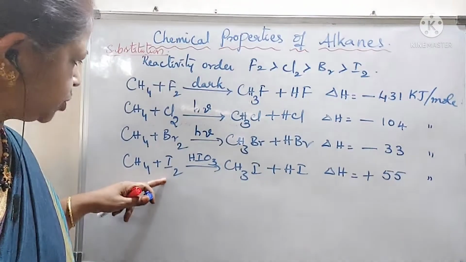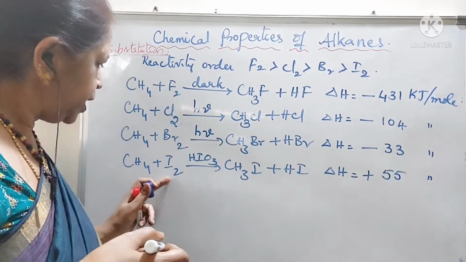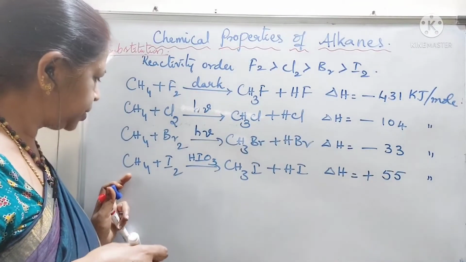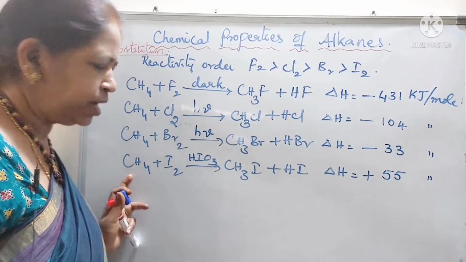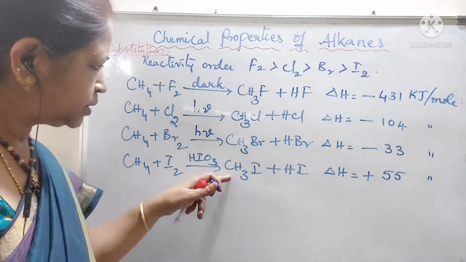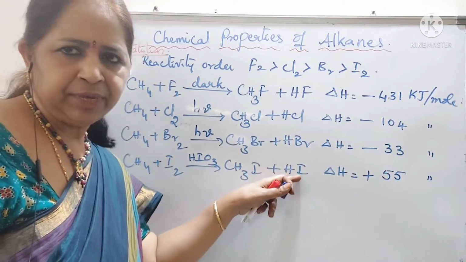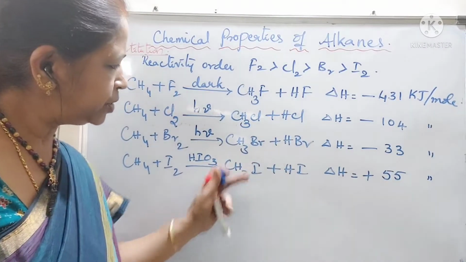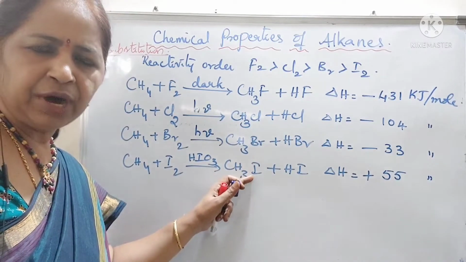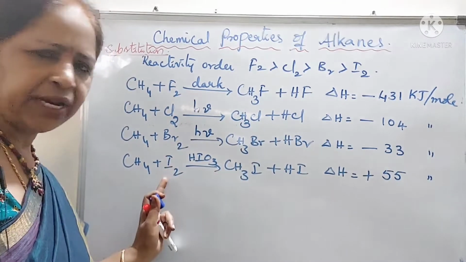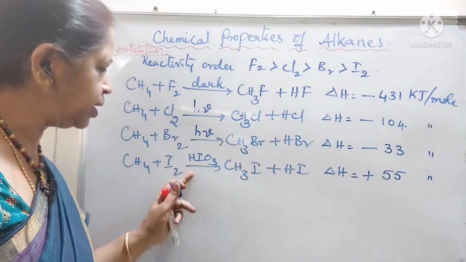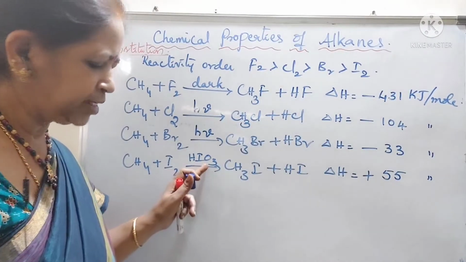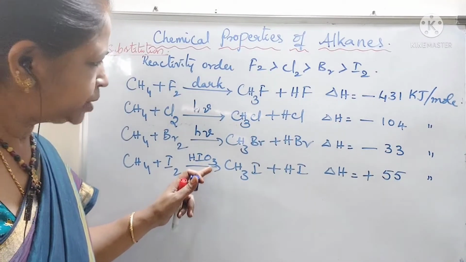And when it comes to iodine, iodination is the reaction of iodine with alkanes, here we have taken methane. It forms CH3I and HI. HI is a reducing agent. It reduces the methyl iodide formed in the reaction to iodine again. So, to prevent that, the iodination is carried out in presence of HIO3. Okay students.